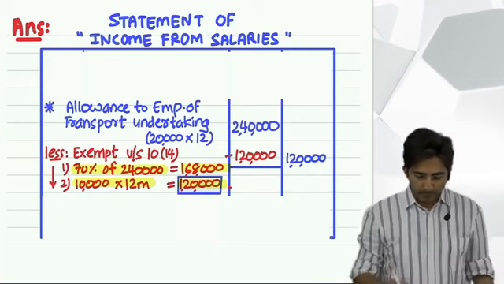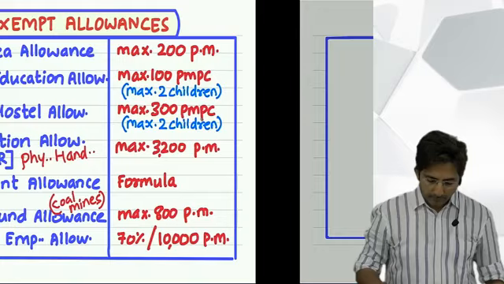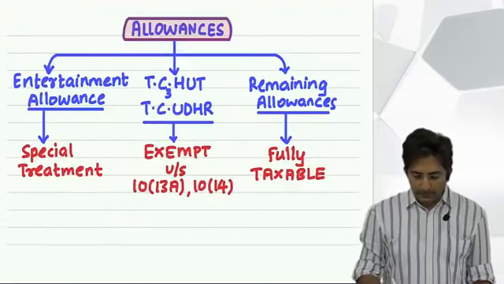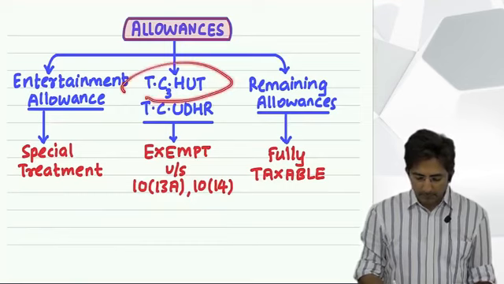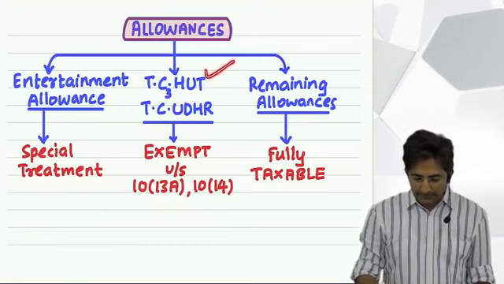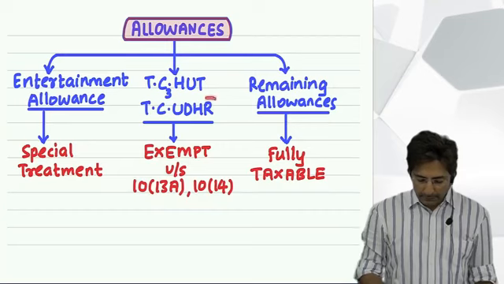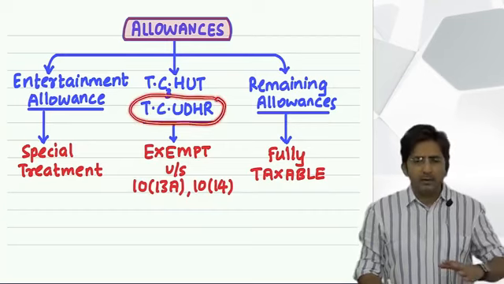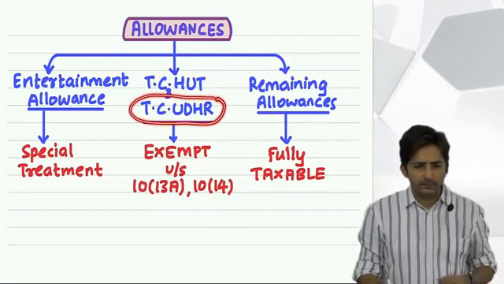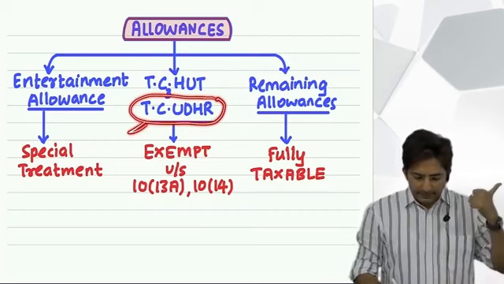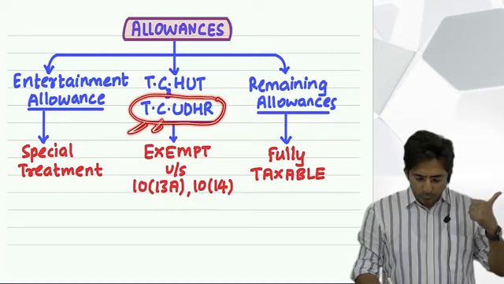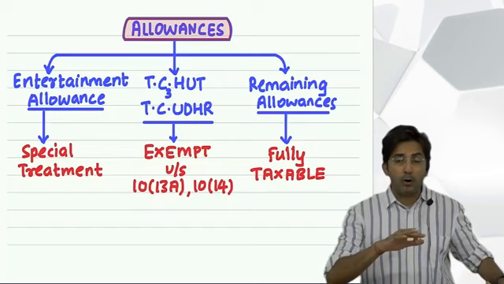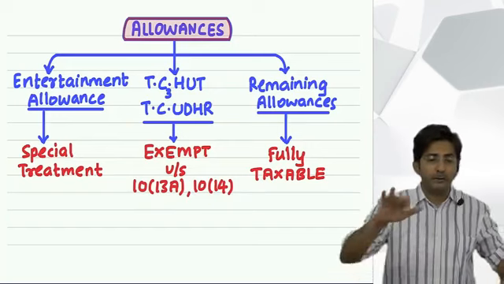Okay. Then TC Udhar. Now the next alphabets. This TC Hut is done. The last we did was T. Now in TC Udhar, you will find one common thing. All the allowances are given for office purpose, whether it is T, C, U, D, H, R. I will tell you the full form, but these are all allowances given for some office expense.